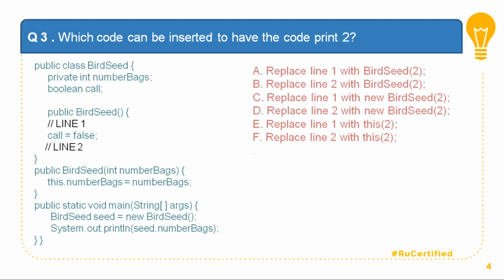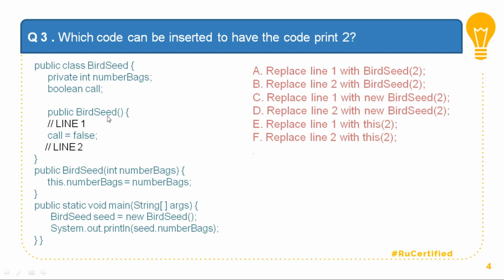Question number 3. Which code can be inserted to have the code print 2? Now the class BirdSeed contains a numberBags field, and there is one constructor, BirdSeed, and there are two lines, line 1 and line 2. When I create the public static void main and I create an object of BirdSeed, it obviously goes to the default constructor.